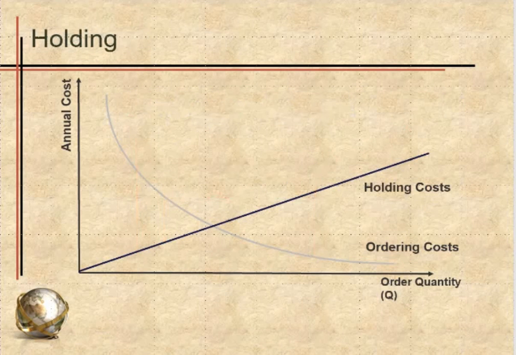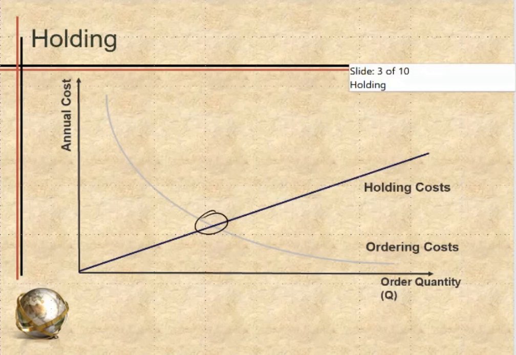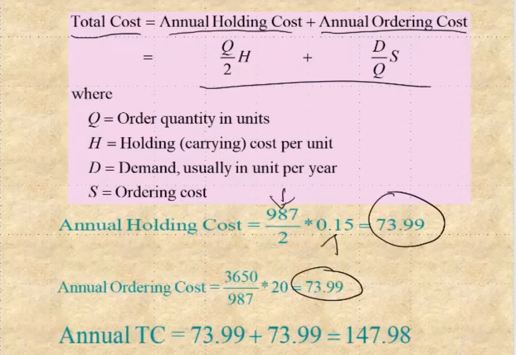The balance point is exactly the same as this one. Okay, so that is our economic ordering quantity. Economic ordering quantity.